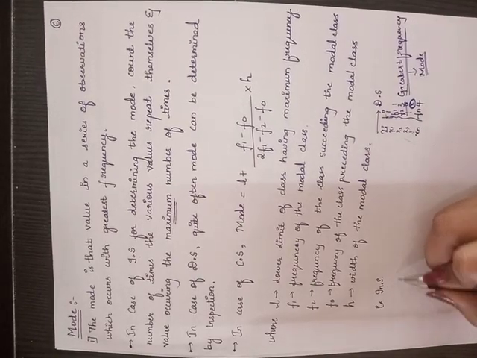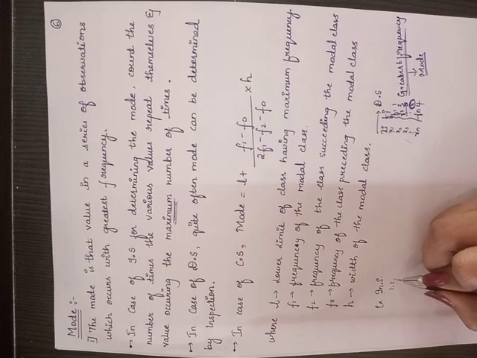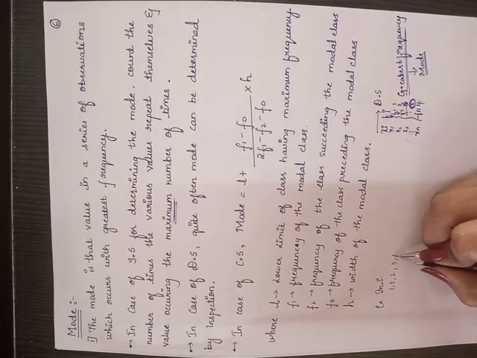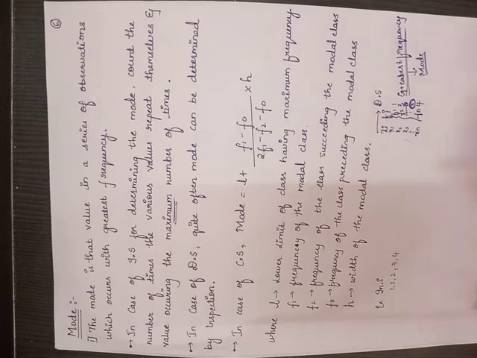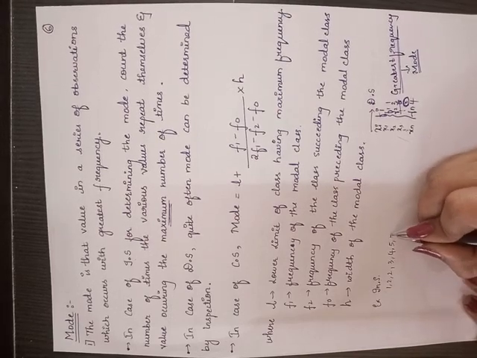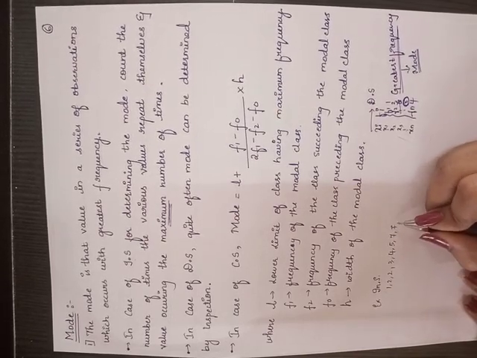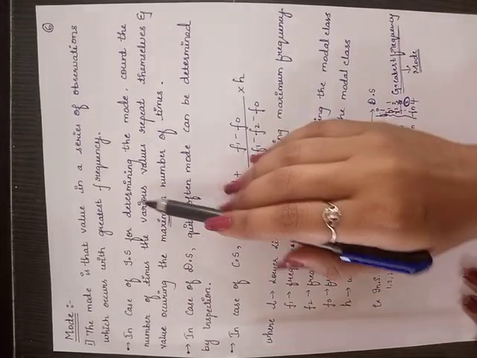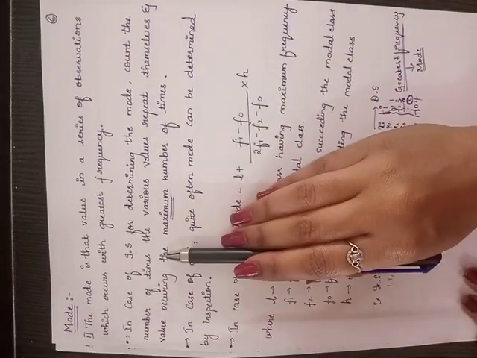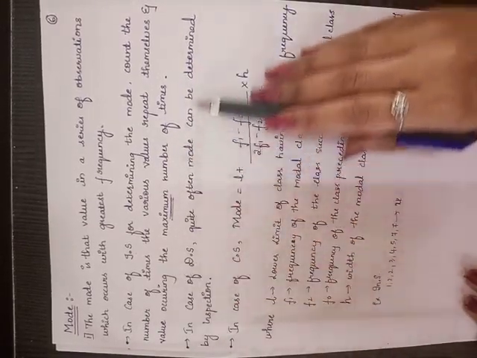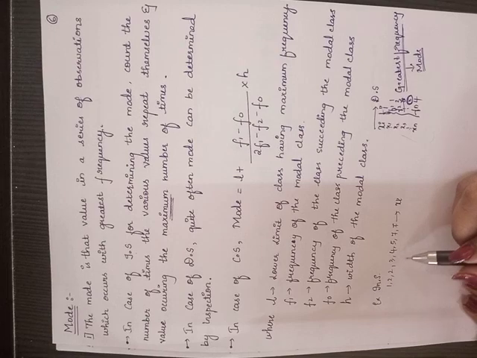Observations X, I have written 1, 2, 3, 4, 5, 7. Here only the observations X are given. To determine the mode, count the number of times the various values repeat themselves, and the value occurring the maximum number of times. Can you check this out?